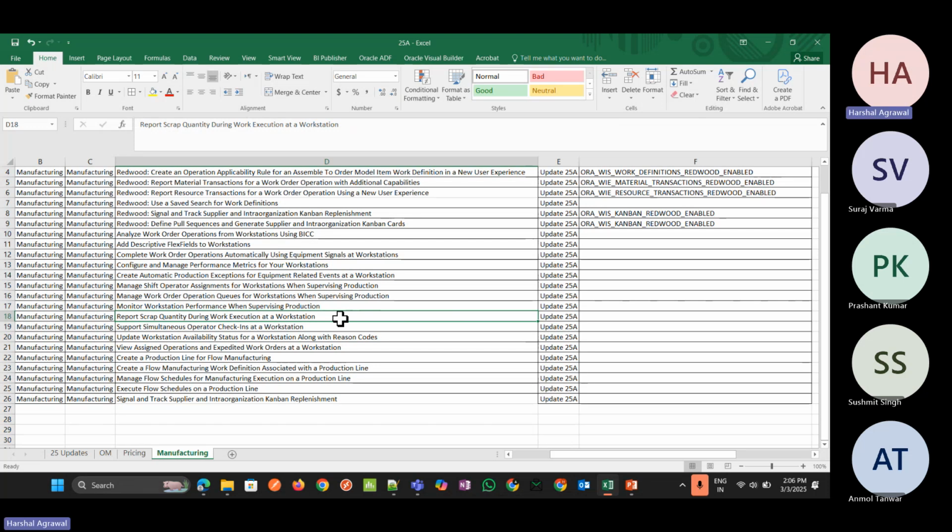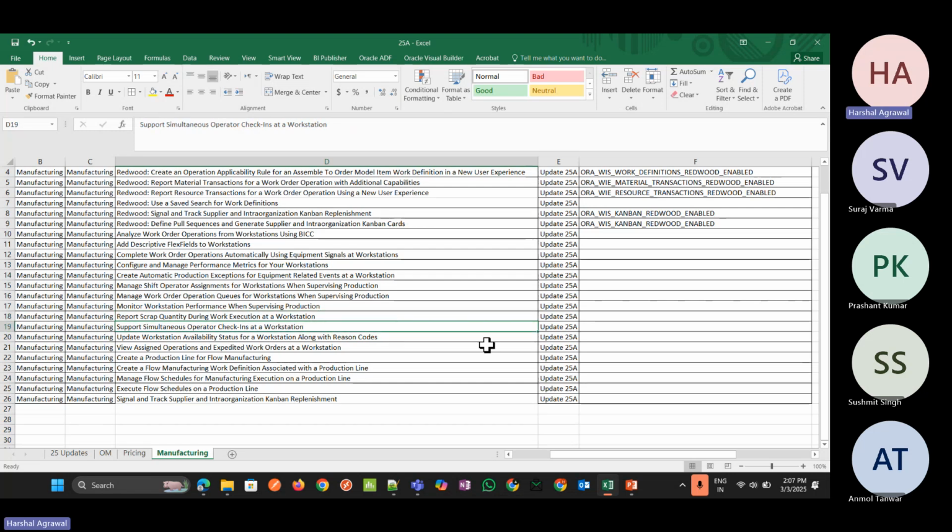Okay, for example, if we are doing work order completion for a laptop item, and the laptop has a hard disk and RAM, and one of the items is not meeting our standards, then while completing the operation we can reject that item, replace it and process it. Okay, we can report the scrap quantity during the work execution.